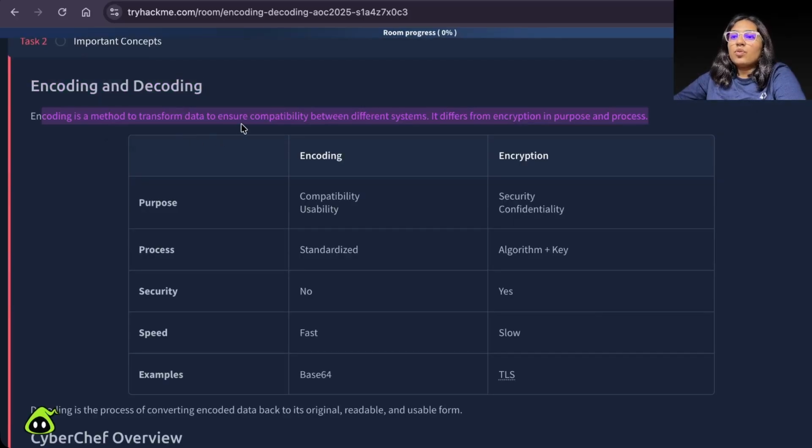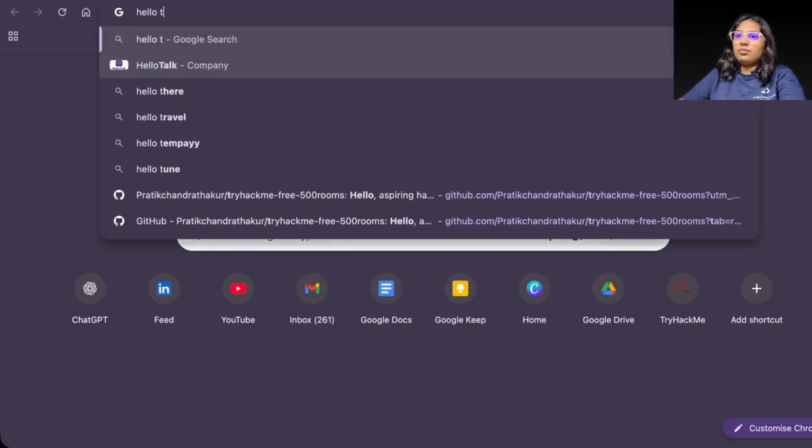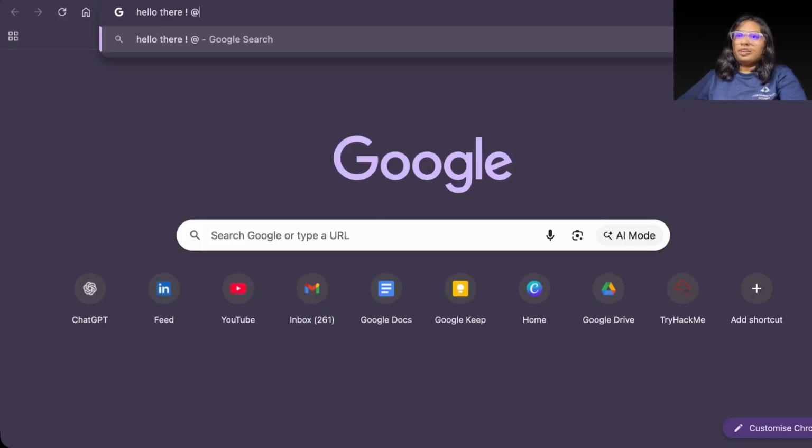Encoding is a method to transform data to ensure compatibility between different systems. It differs from encryption in purpose and process. Now, what do they mean by ensure compatibility between different systems? Computers don't understand our human language, our grammar. We use different punctuation and special characters apart from just simple alphabets. For example, if I say hello there, or say at the rate, in this particular sentence we have spaces, we have an exclamation, and we have an at the rate symbol.